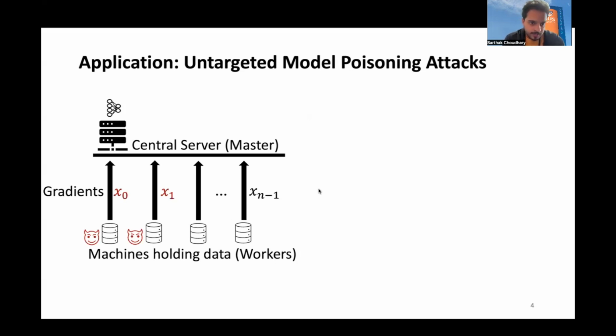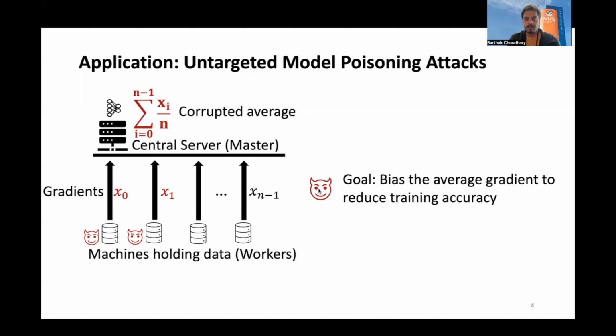So let's take an adversary here, which controls an epsilon fraction of these devices, which means that this adversary can completely poison the gradients, send arbitrary gradients basically to the central server for aggregation. The goal of untargeted model poisoning attacks is to bias the average gradient to reduce the training accuracy of the trained model.